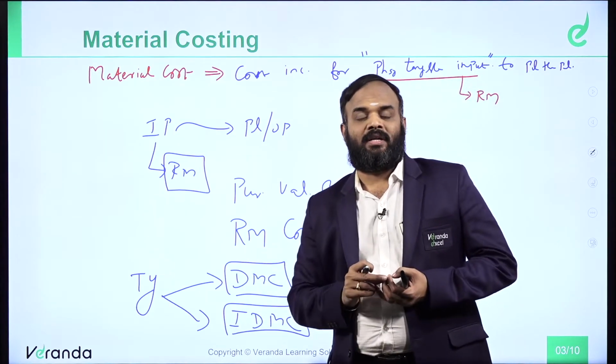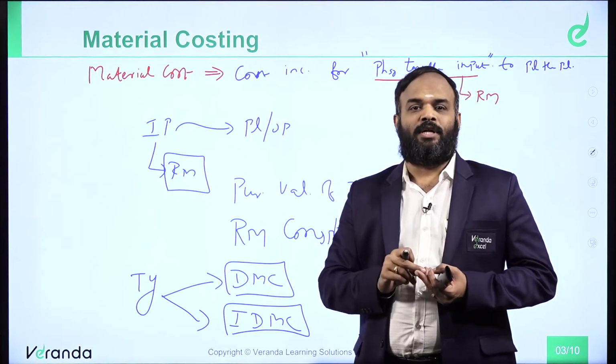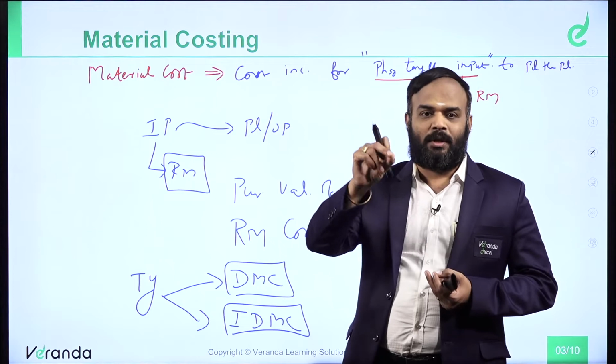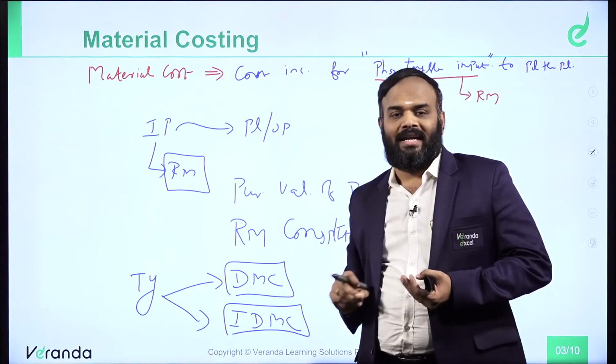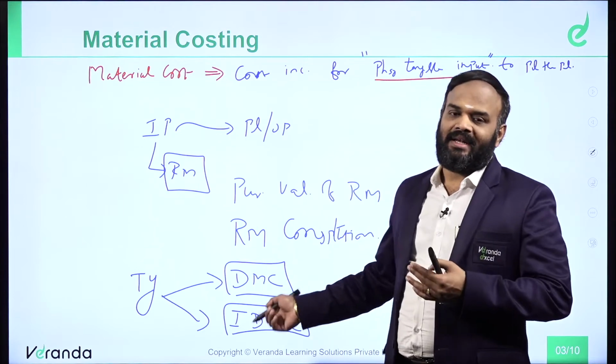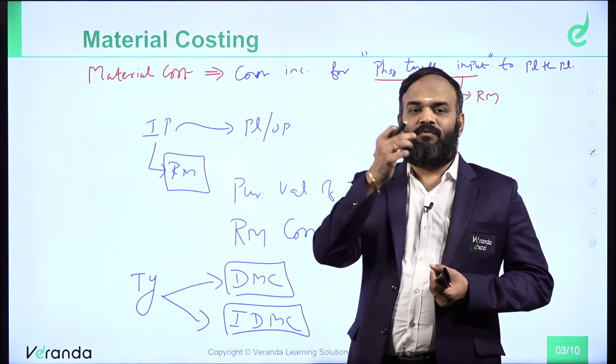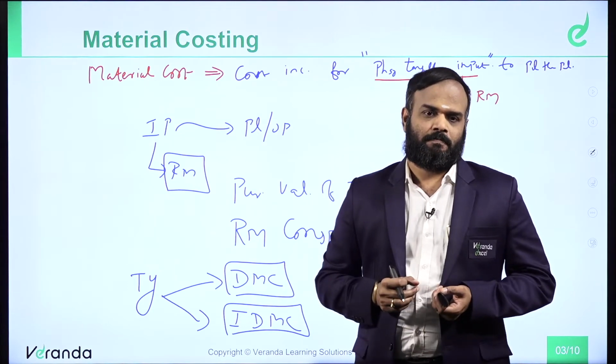What is called direct material cost? Cost incurred for physical, tangible input that is directly attributable to produce a product is called direct material cost. That which indirectly helps you to produce a product is called indirect material cost. Both direct as well as indirect material cost will form part of our material cost.